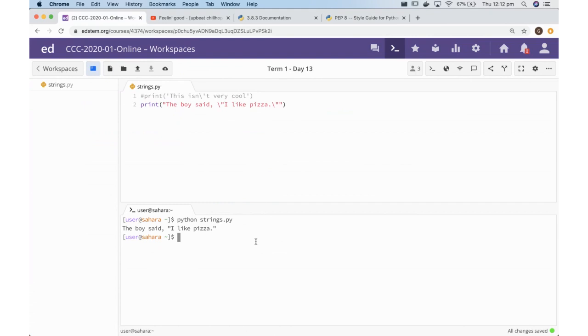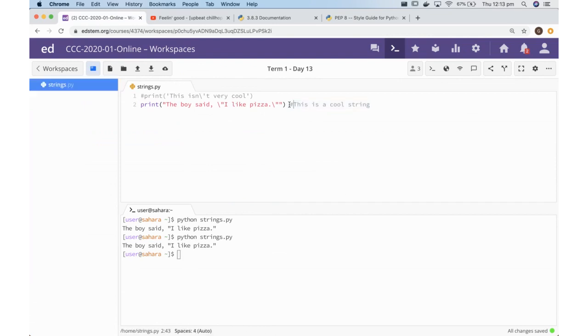We can even put comments at the end of a line. We can do inline comments like that if we wanted to. Everything to the right of that hash is a comment. This is still code that's going to run, but everything to the right of this hash is a comment, and I can write anything that I want. If I now run it again, I don't get any syntax error. We are all good.